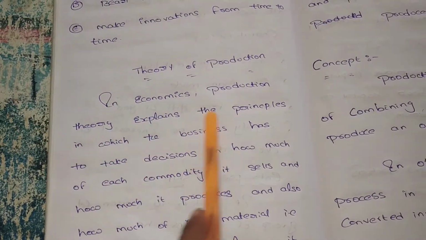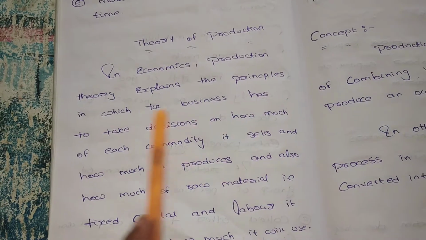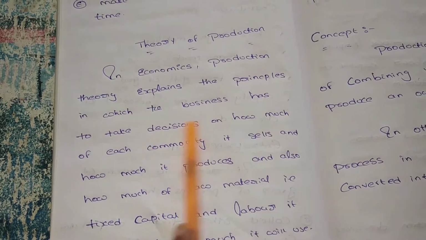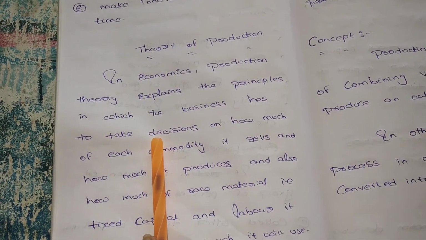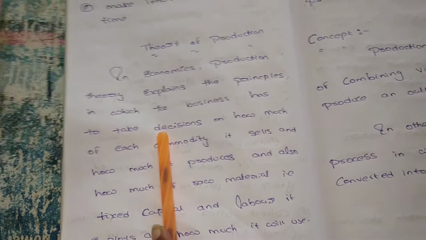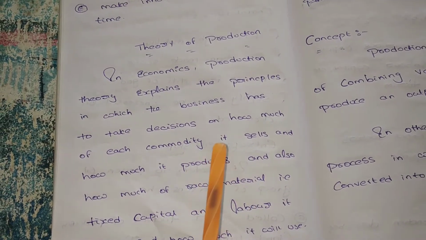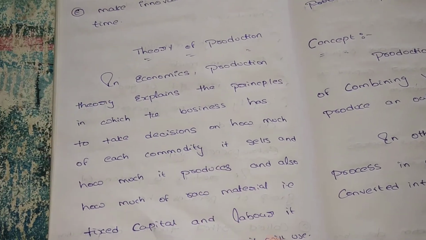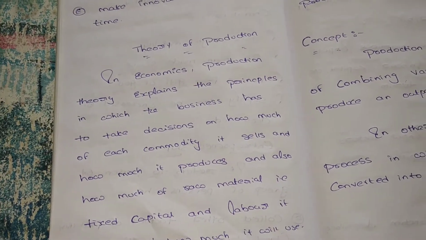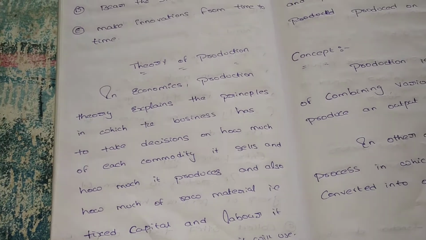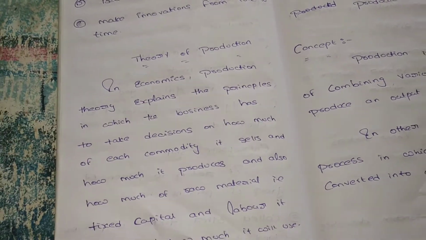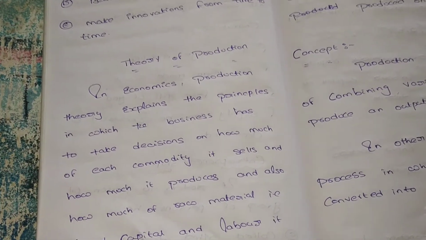In economics, production theory explains the principles by which the business has to take decisions. Who has to take the decision? The business, meaning here the entrepreneur, has to take the decision. How much of each commodity? Suppose I have 1 acre of land. In this 1 acre of land I want to crop rice.